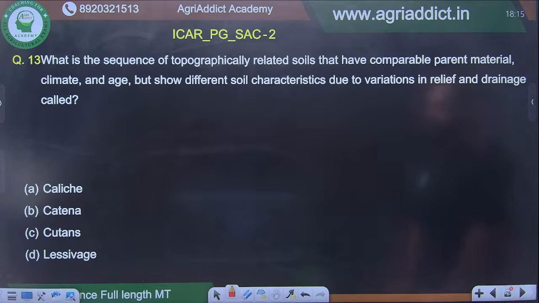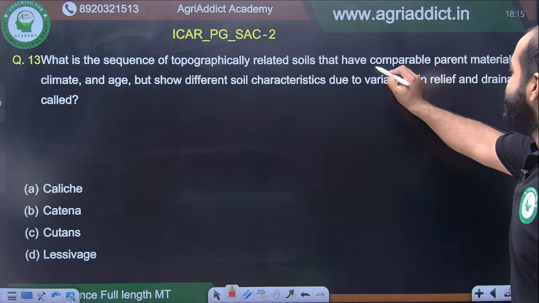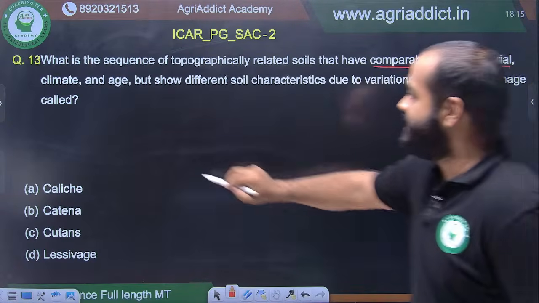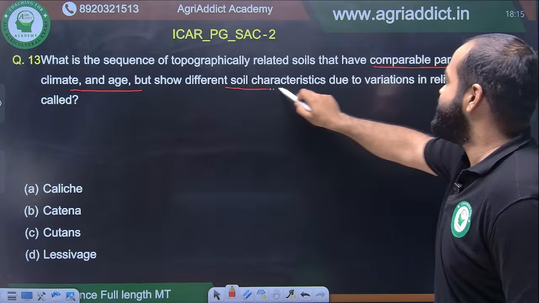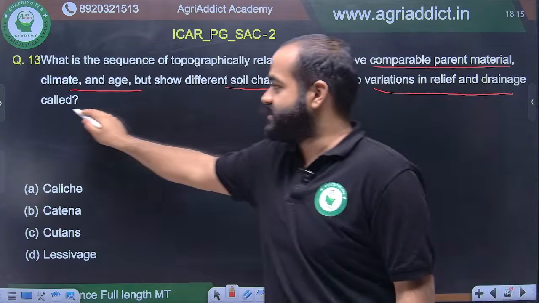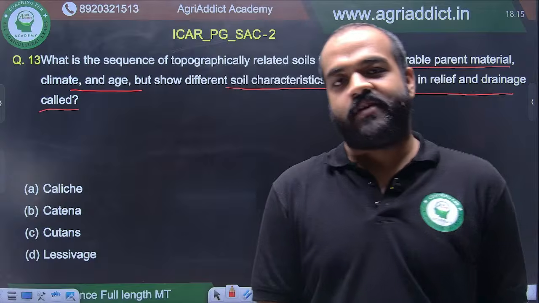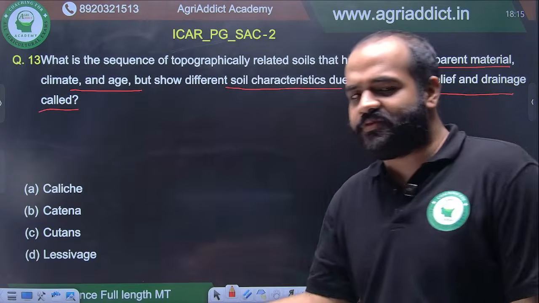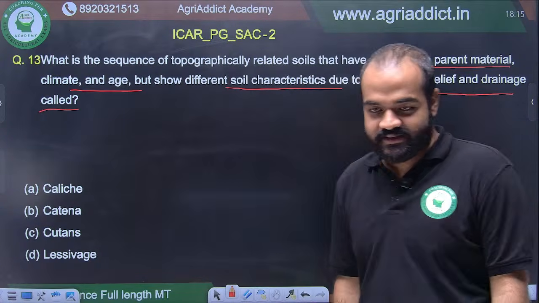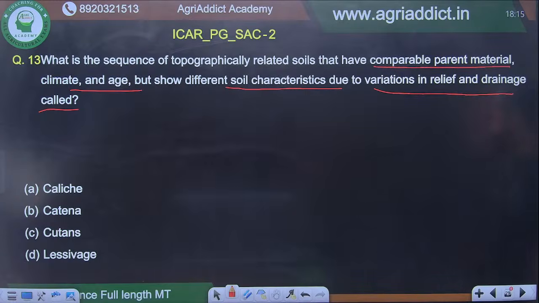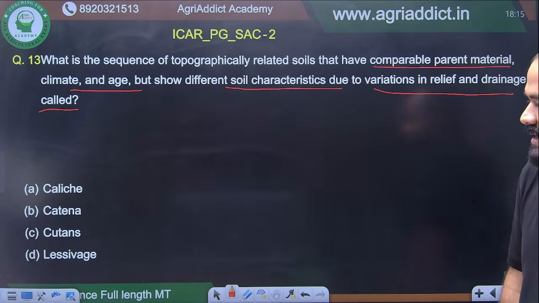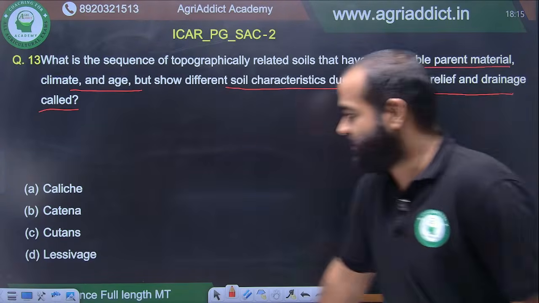What is the sequence of topographically related soils that have comparable parent material, climate and age, but show different soil characteristics due to variations in relief and drainage? This is a very easy question. If you have read the pedology by Sehgal, or if you have read treatise, this is nothing. You can easily say this question. I can see B. Of course, this is B.